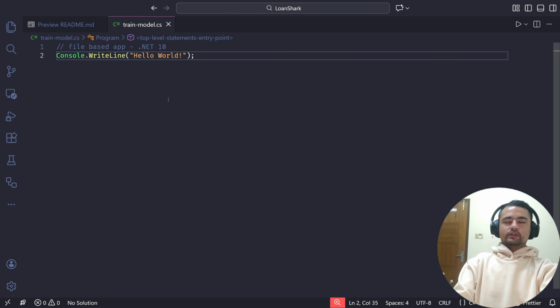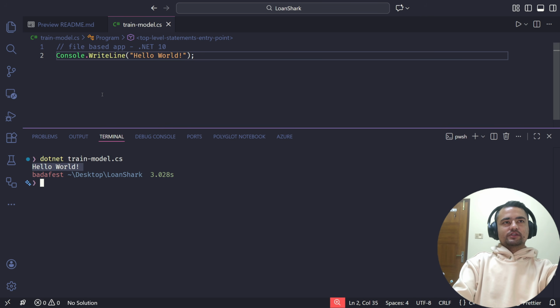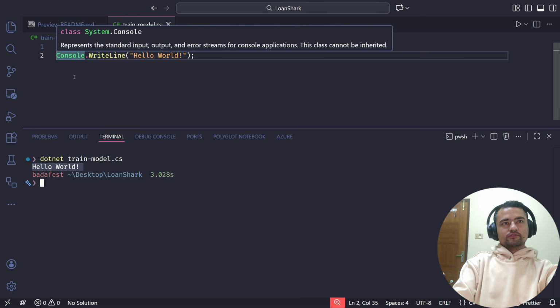Okay, and then I can just go ahead in my terminal and do dotnet train model.cs because I'm in the same directory and this is the name of the file, and the code will just run on its own. Yeah, we can write everything that the framework provides by default. For example, the System namespace from where this Console is coming from.